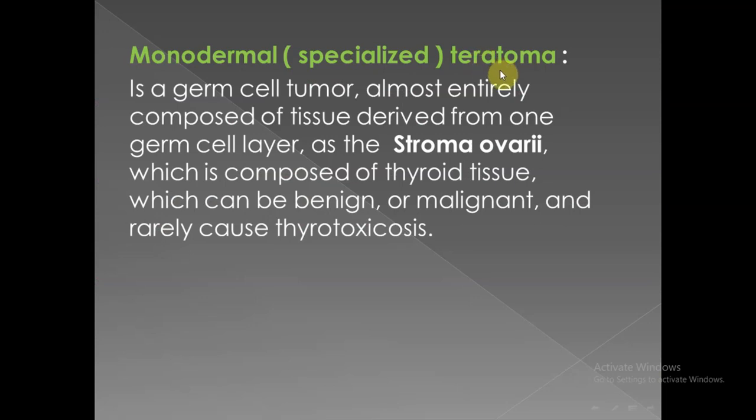We have a special type of teratoma, which is called specialized teratoma, and the example for specialized teratoma is the struma ovarii, in which all tissue consists of one type of tissue, which is thyroid tissue, and this thyroid tissue can undergo all diseases in which the normally located thyroid develops. All benign tumors, malignant tumors, and thyrotoxicosis can occur in struma ovarii.